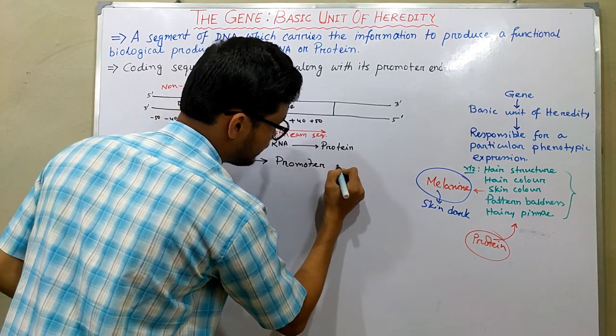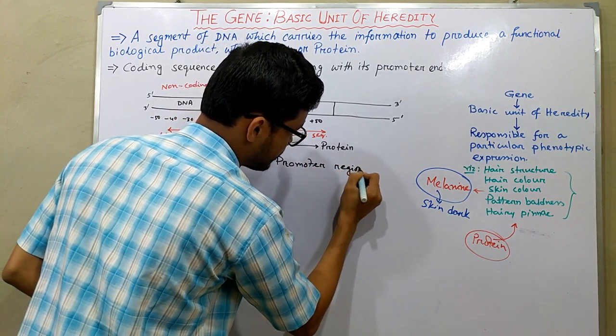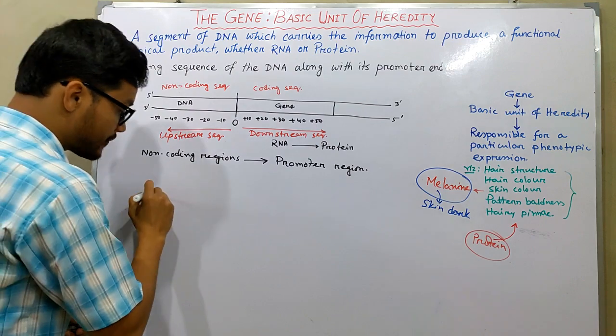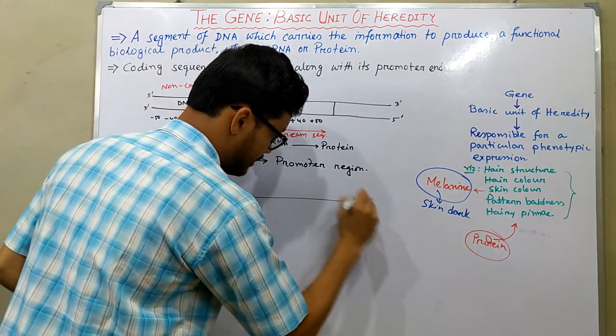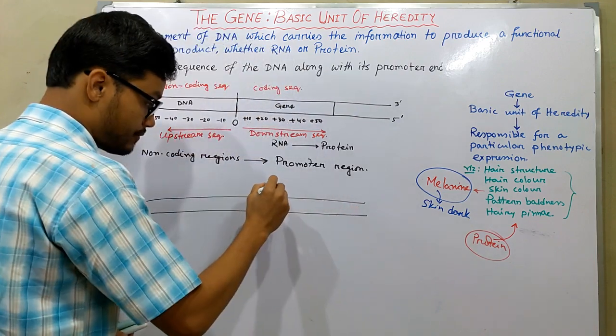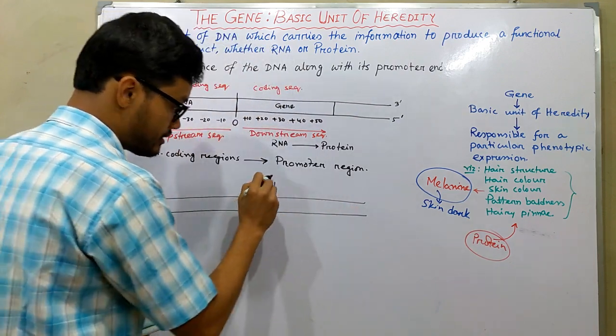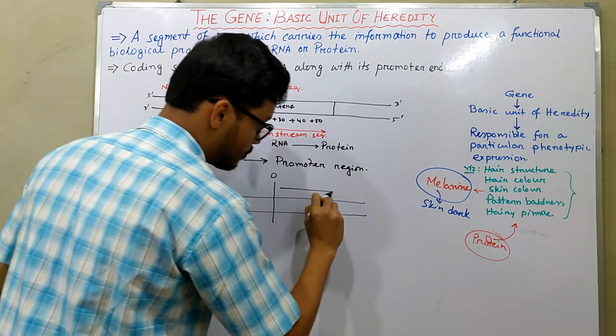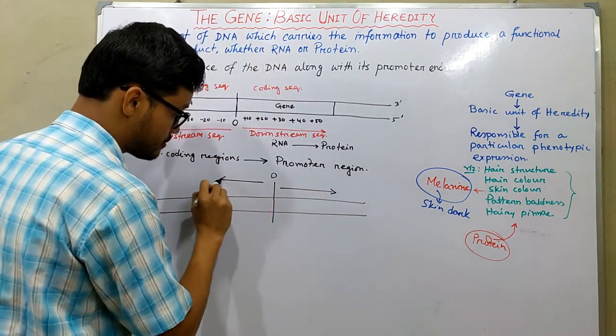Okay, promoter regions. So if I draw a diagram of DNA here, from here this is the 0 point, and this is the coding sequence, and this is the non-coding sequence. Okay.